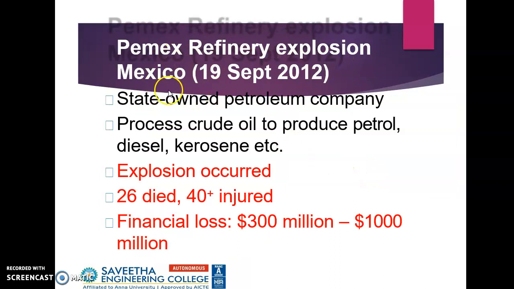Pemex refinery explosion in Mexico on 19 September 2012. It underwent an explosion and 26 of them died and 40 plus of them were injured. And the financial loss was 300 to $1,000 million.